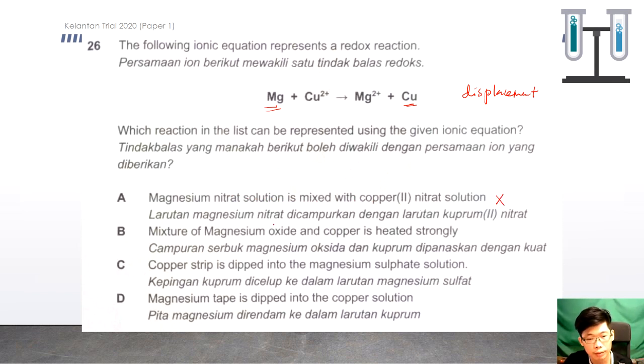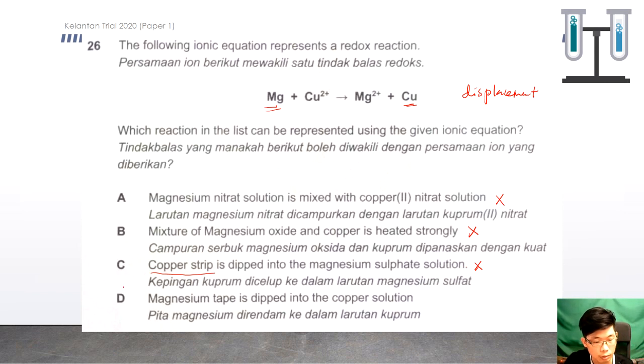B. Mixture of copper 2 oxide and copper is heated strongly. This one has no solution, so also wrong. C. Copper is dipped into the magnesium sulfate solution. Copper here is less electropositive, so it cannot displace the magnesium from the magnesium sulfate. So this one also wrong.